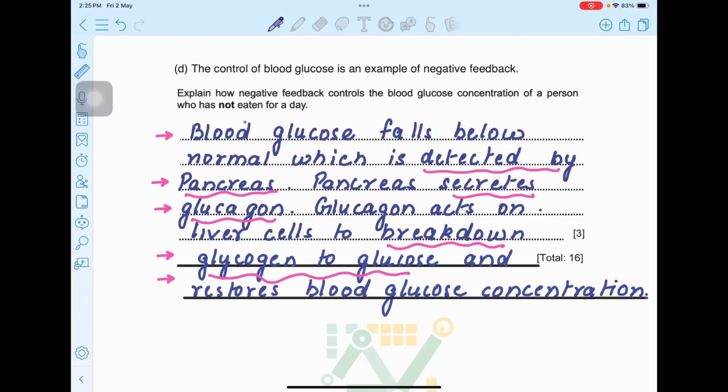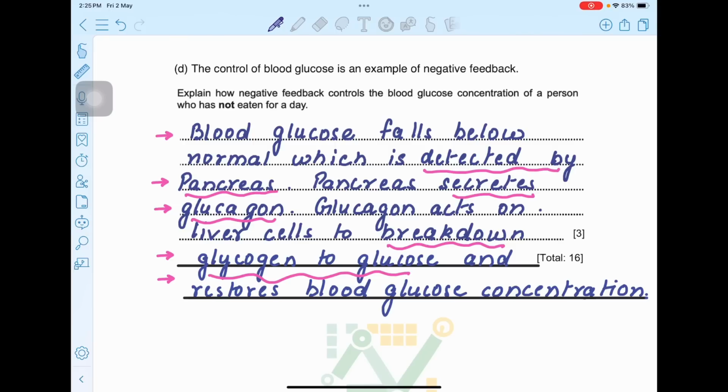So first of all, because you did not have any food, the blood glucose level will fall below the normal, which is detected by the pancreas. It has receptors, it will detect that, and the pancreas secretes glucagon. Glucagon acts on liver cells to break down glycogen to glucose.